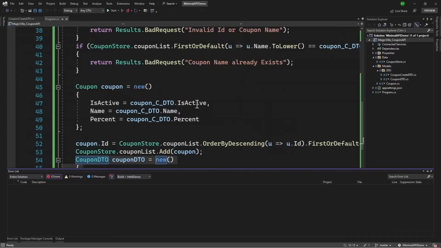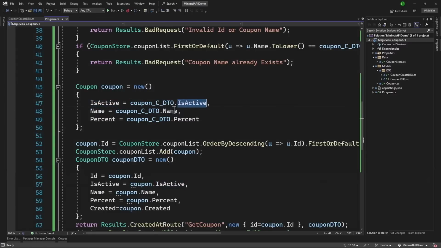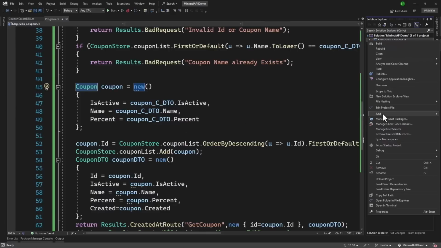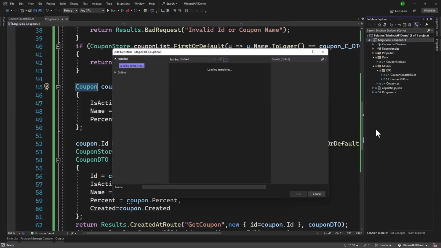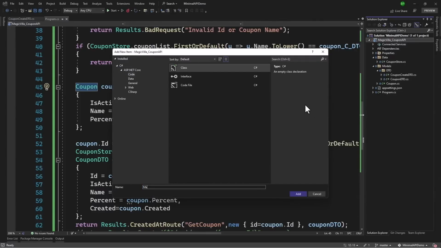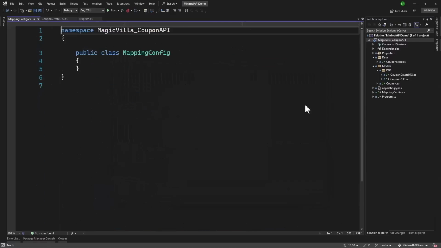AutoMapper is smart. If the property names are the same here, it automatically maps them. But we need to tell AutoMapper that, hey, you should be mapping coupon to coupon create DTO, or coupon DTO to coupon. That is something that we have to tell AutoMapper. Let me add a class file and we will write that inside that class file.